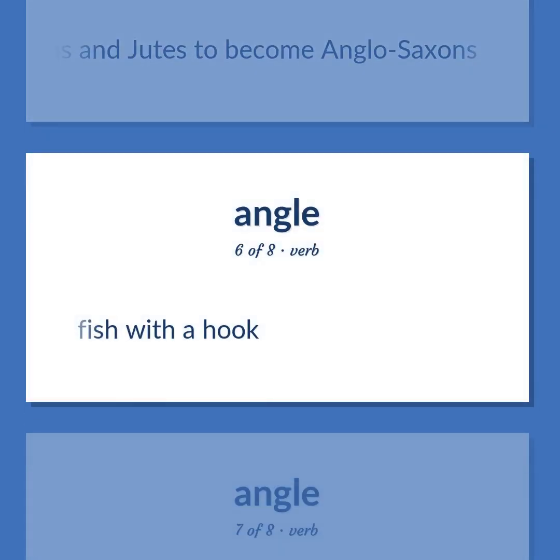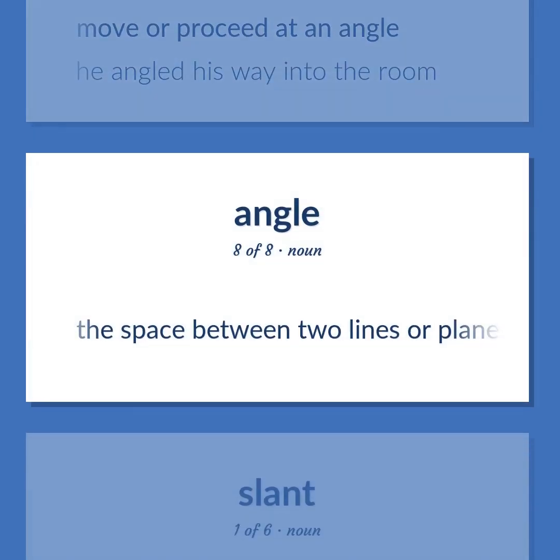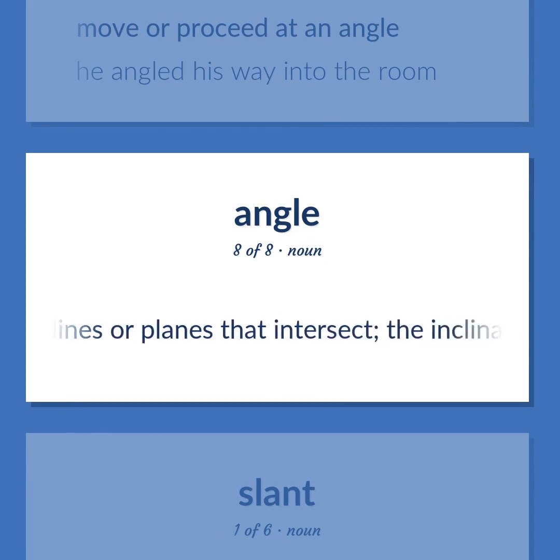Fish with a hook. Move or proceed at an angle. He angled his way into the room. The space between two lines or planes that intersect. The inclination of one line to another, measured in degrees or radians.